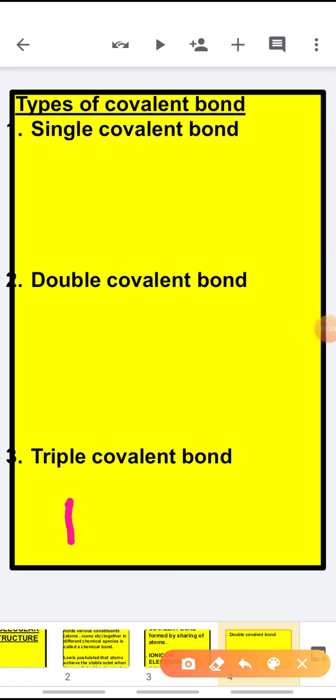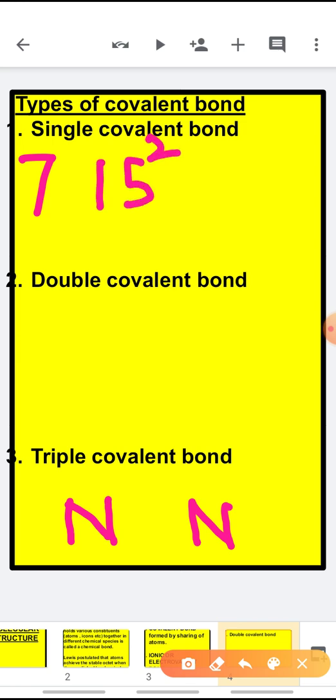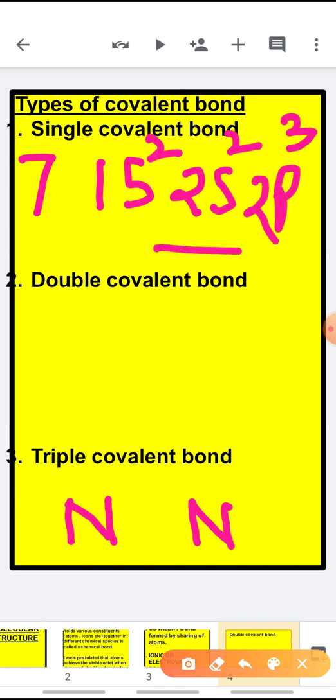Example of a triple covalent bond is between two nitrogen atoms in a nitrogen molecule. For nitrogen, the atomic number is 7. Configuration will be 1s2, 2s2, 2p3, which is the outermost shell, the second shell. How many electrons are present in the outermost shell? 3 plus 2, 5. 1, 2, 3, 4 and 5. Similarly, 1, 2, 3, 4 and 5.